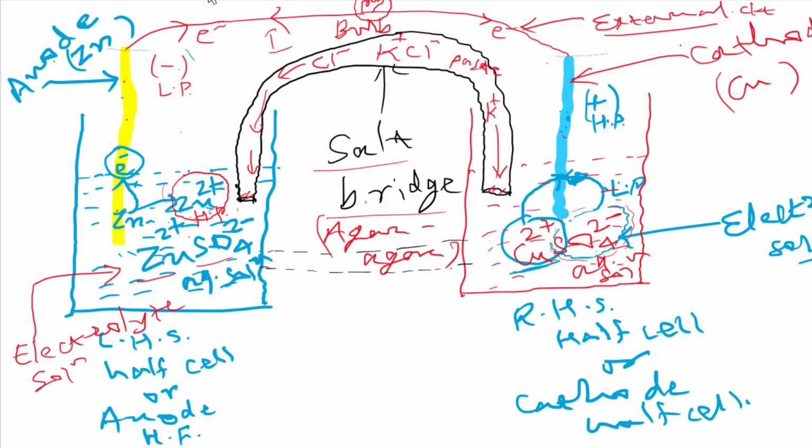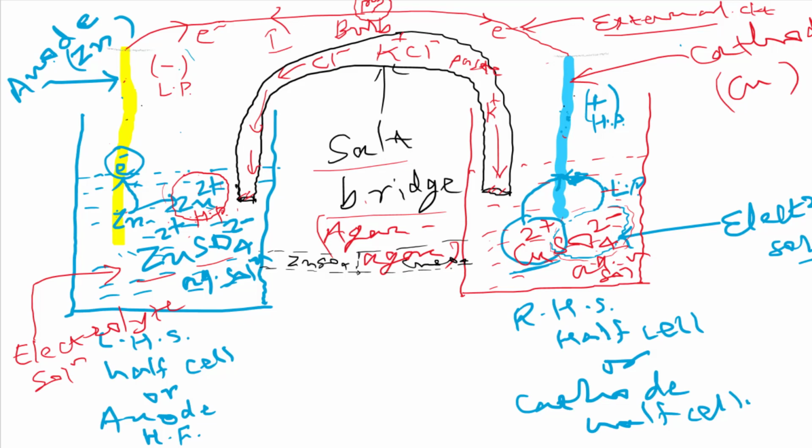And now one more point we have to discuss here: if we mix, then what is happening? Suppose this is the point here, which solution is coming? ZnSO4 aqueous solution, and here copper sulfate. Okay, this is the point of mixing, or we can say the junction point. And if you know the direction of potential difference in the external circuit, here this is low potential, this is high potential. Got it? Yes, sir. The anode half cell is at low potential and the cathode half cell is at high potential.